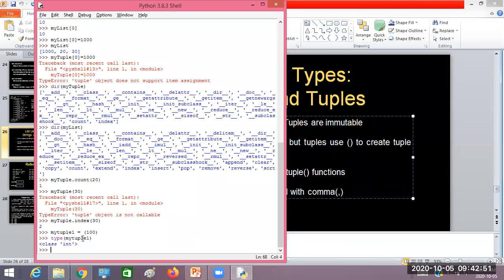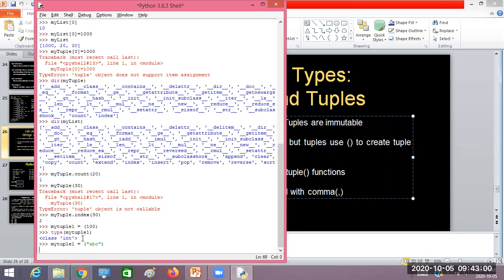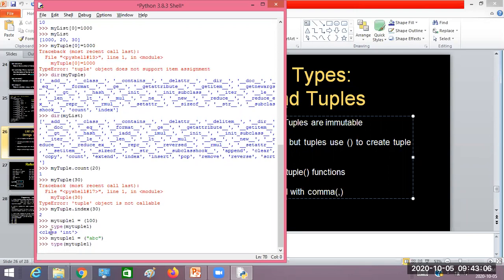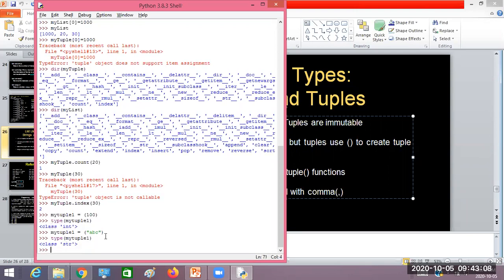Even if I write here, for example, ABC, and execute the type on my tuple one, it shows the string type, because the data in the parentheses is a string, so it is created as a string. When the data was 100, it created an integer, but I was expecting my tuple one to be tuple type.